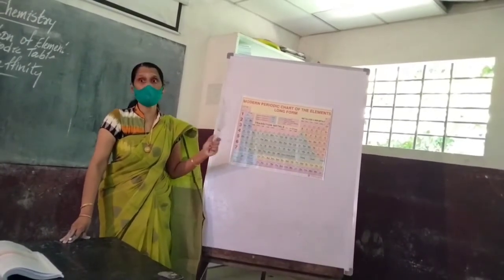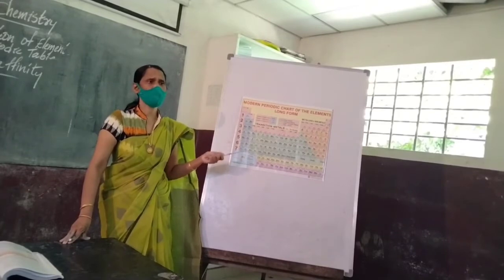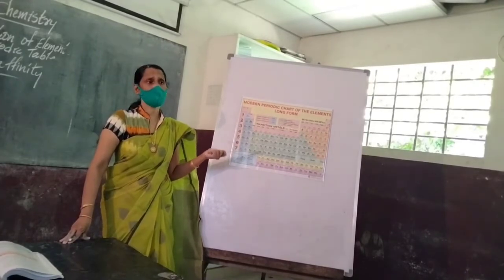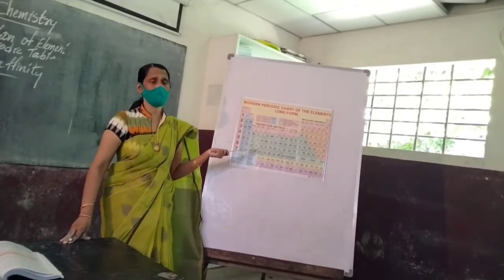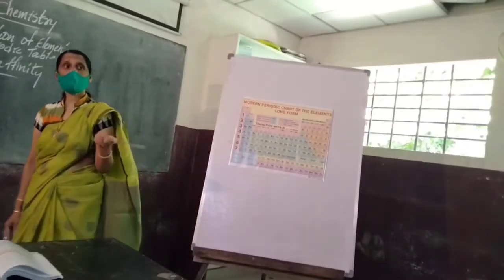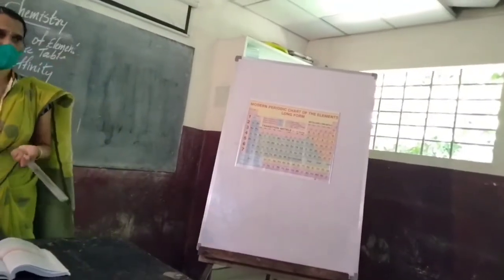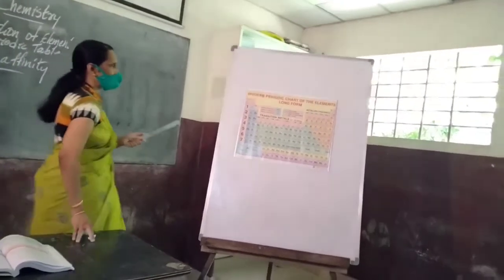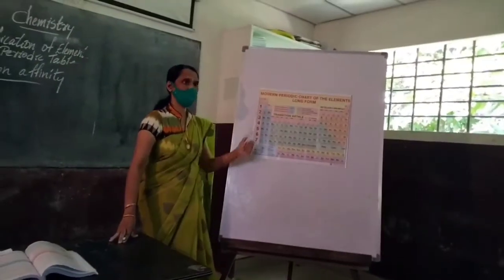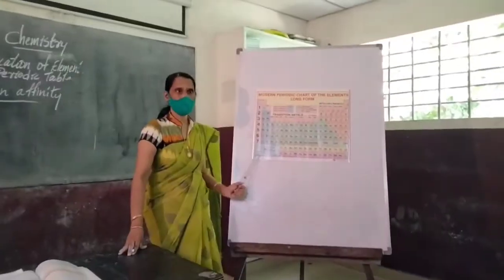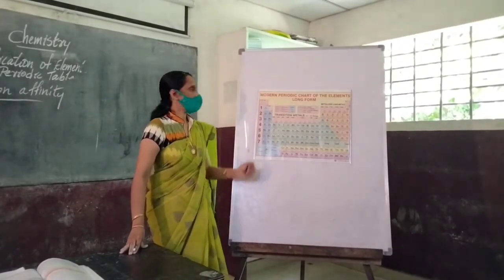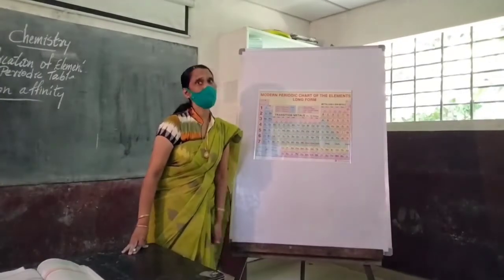It's a very important question for the public examination: how do electron affinity, electronegativity, ionization energy, atomic radii and all vary in a period? It is actually a 4 mark question. So electron affinity in a group: from top to bottom it is decreasing and from left to right it is increasing.